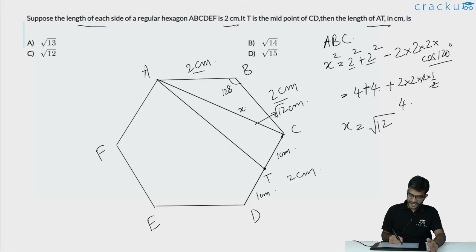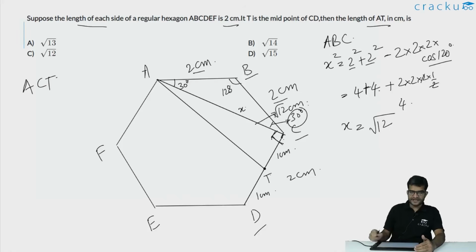We know that angle ABC is 120 degrees. So angle BAC will be 30 degrees and angle BCA will also be equal to 30 degrees. What this is going to tell us is that now the angle ACD will be 90 degrees. Because the angle BCD is the interior angle of a regular hexagon, which will be equal to 120 degrees. If you are removing 30 degrees from it, the remaining angle will be 90 degrees. So now triangle ACT is a right angle triangle.